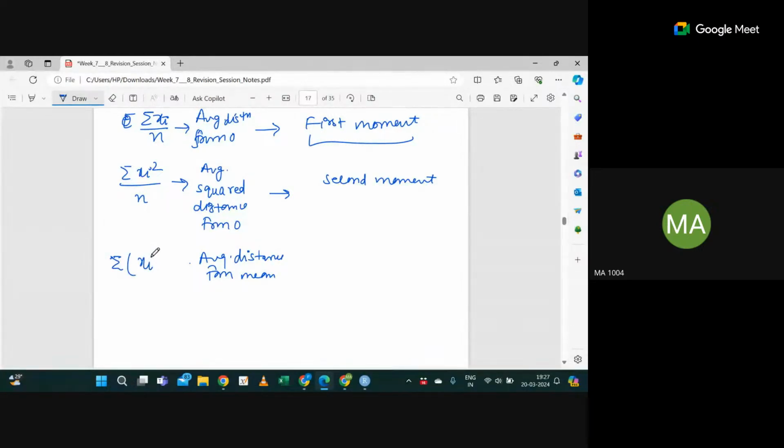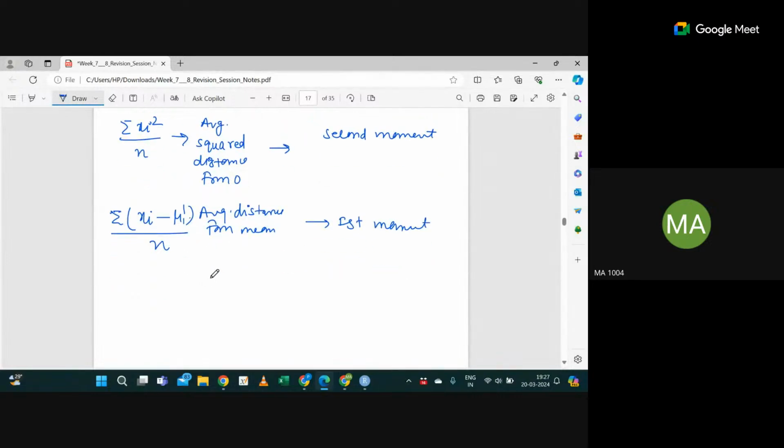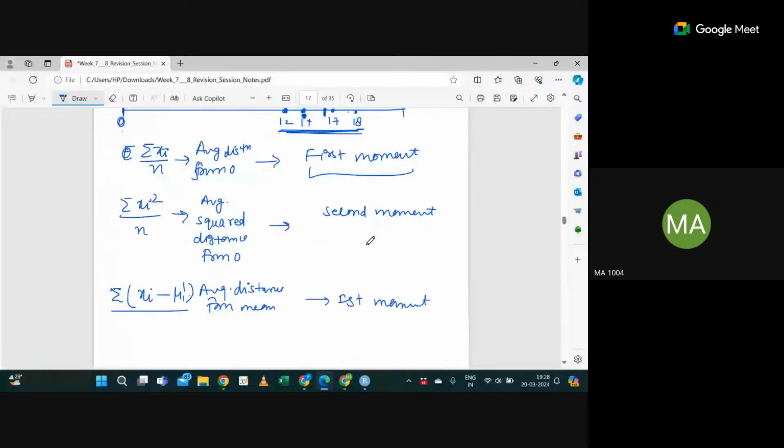That means we are talking about the distance of each value xi minus the mean, x bar or mu, over n. Correct. This is what I'm talking about, and this is again called the first moment if you are talking about average distance from the mean. Similarly, the average squared distance from the mean will give you summation of xi minus mu dash, whole square, divided by n. This is called the second moment. Some sort of idea is clear why we are treating moments like this.